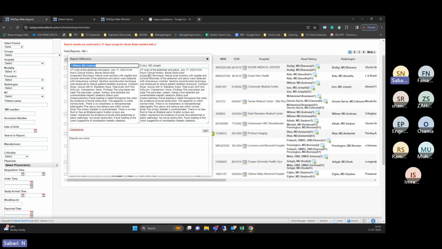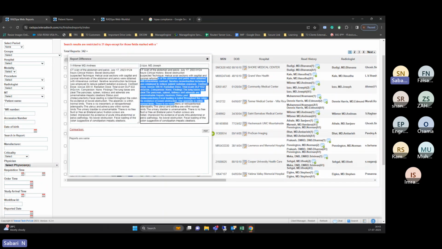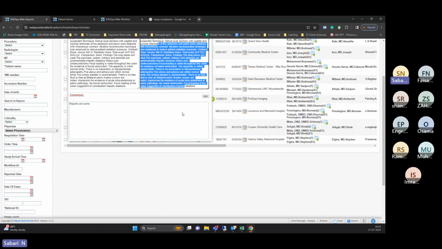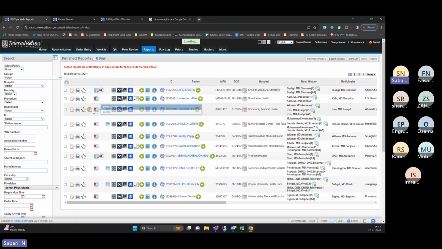See, this is done by a different doctor. This is done by a different doctor. So what is the difference between the two? We can compare it. So that is the report difference. Because these are two icons, it is showing two different reports, prelim and final both. So we can compare and see the difference of this.